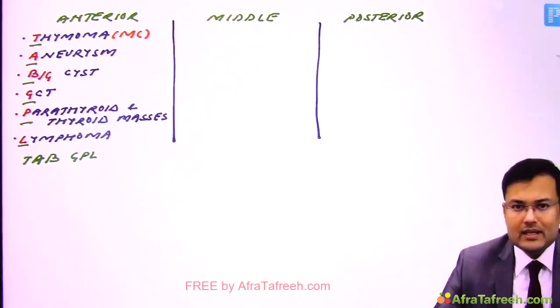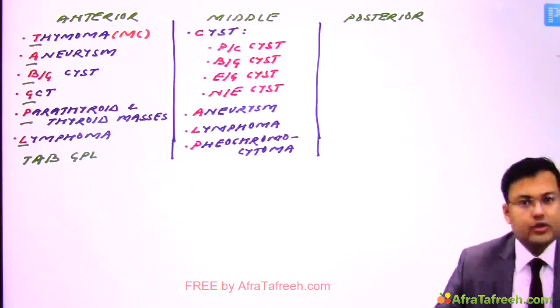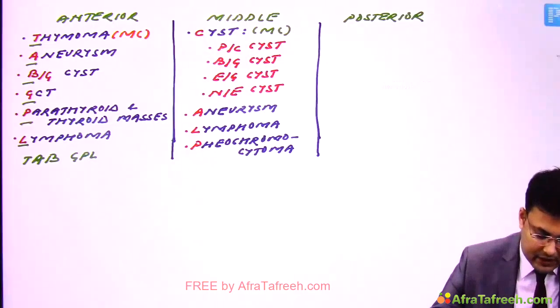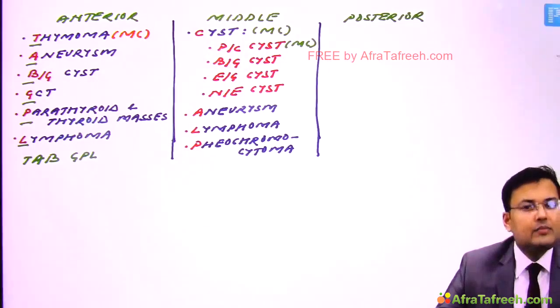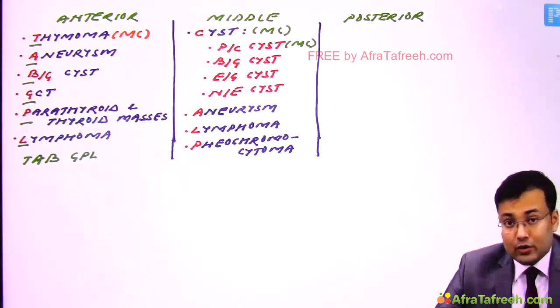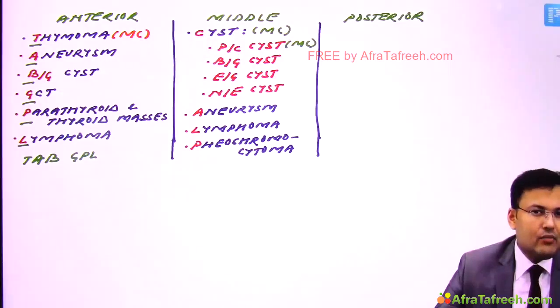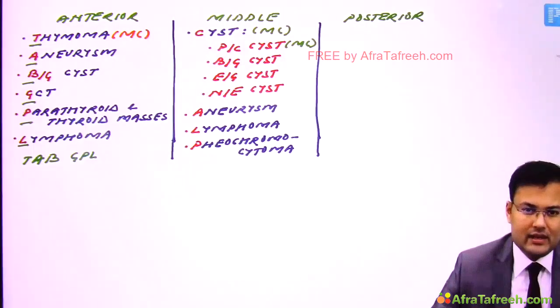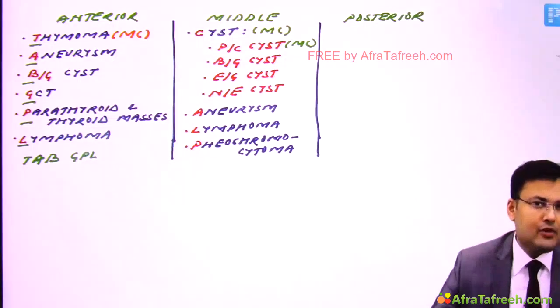Now see the middle mediastinum. We discussed that the most common middle mediastinal mass is a cyst. Which cyst? Pericardial cyst. What are the other cysts which are seen? There is bronchogenic cyst, enterogenous cyst, and neuroenteric cyst. Apart from cysts, there is the presence of aneurysm, lymphoma, and pheochromocytoma.